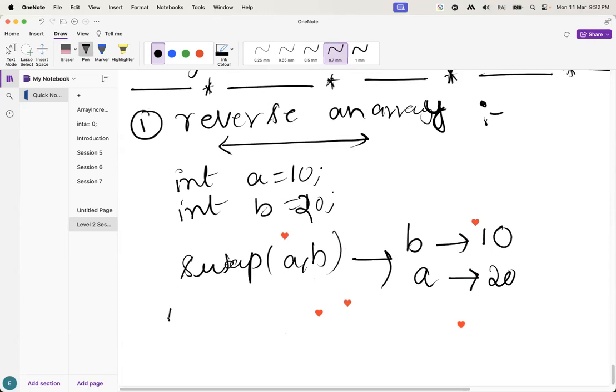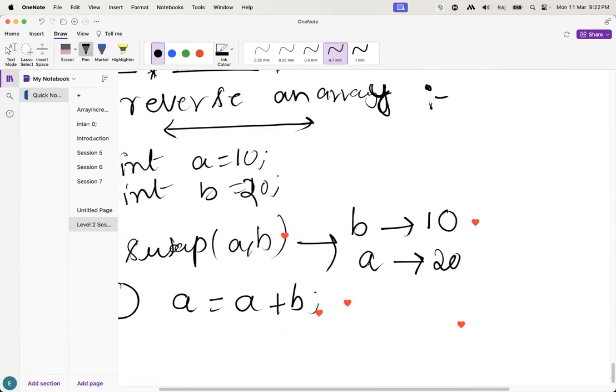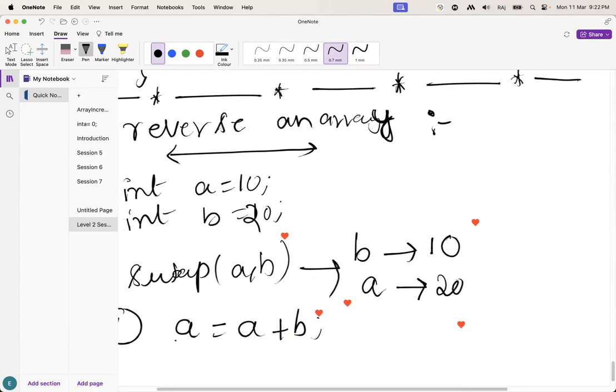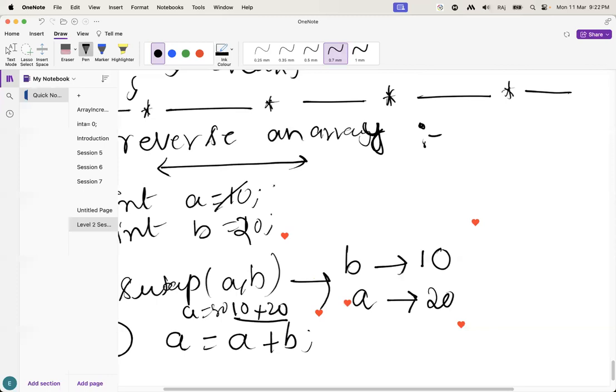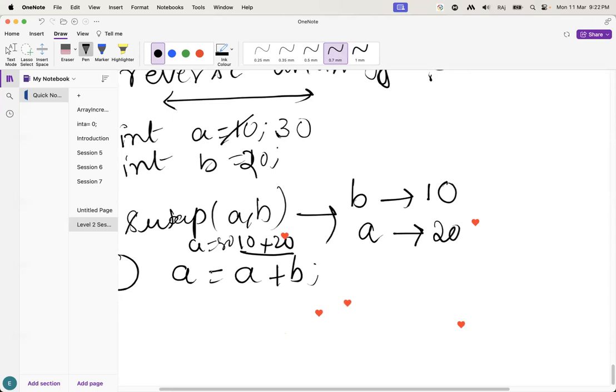Guys, this swap operation we can perform in two ways. Let's suppose this is one example, guys. A equal to a plus b. Check what the a value and b value are here. We know a value is 10, b value is 20. Here what I am doing is a equal to a plus b, that means 10 plus 20. Right, guys? That means a will be 30 here. So now a value will be 30. Now what I have to do? I want to find the b element. B equal to a minus b.